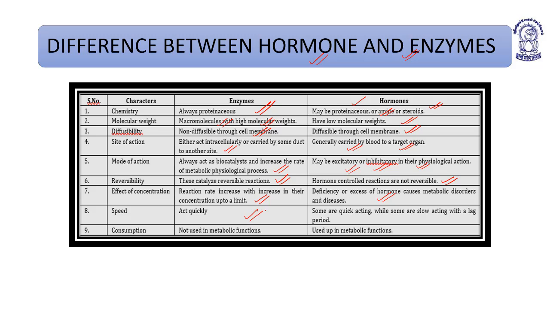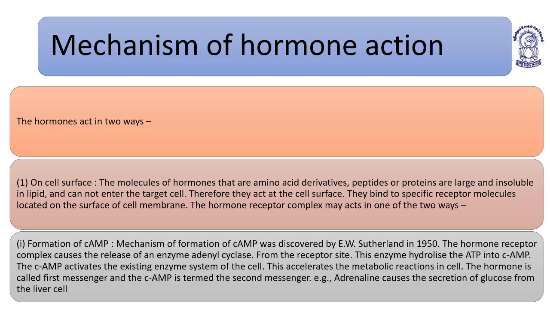Enzymes act quickly. Hormones, some are quick acting while others are slow acting with a large lag period. Enzymes are not used up in metabolic functions. Hormones are used in the metabolic functions. The concentration of enzymes is not affected in the metabolic functions, while the concentration of hormones is affected. So these are the differences between hormones and enzymes.